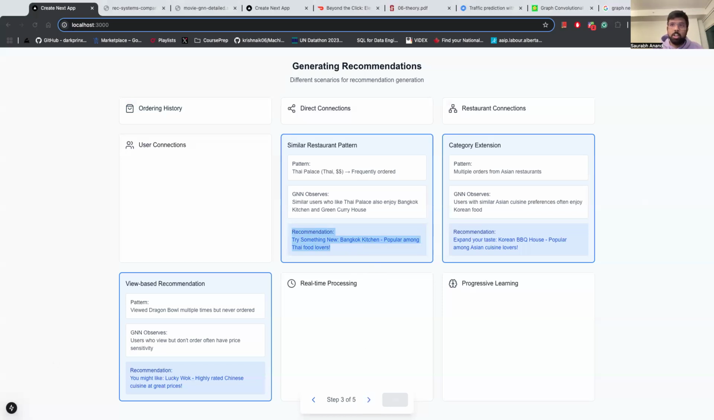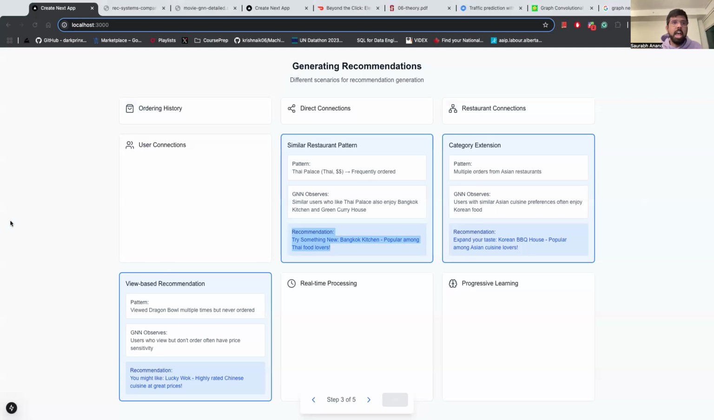Now another recommendation could be on the basis of category extension, where it analyzes the category first. So Sarah has multiple orders from Asian restaurants. So the graph neural network observes that users with similar Asian cuisine often enjoy Korean food. In the vast neural network, it is seeing that people who have ordered from Asian restaurants, a couple of users have also ordered Korean food. So again, you'll get another notification on your phone: expand your taste, Korean barbecue house, popular among Asian cuisine lovers, right?